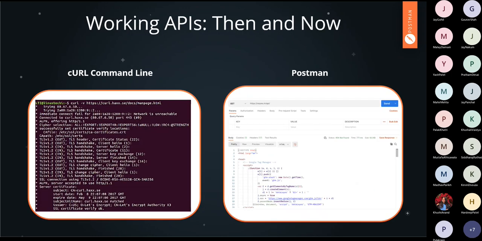Now, as I have mentioned, Postman gives you a graphical user interface. Before Postman, if developers wanted to test their APIs, they had to type each and every command in the command line to see how the APIs were working. But for a beginner-level developer, it is quite hectic and challenging to use a command line for testing APIs. With Postman, you can easily do it with the graphical user interface. With just clicks and some commands, you can easily get a better visualization of how your API is reacting.